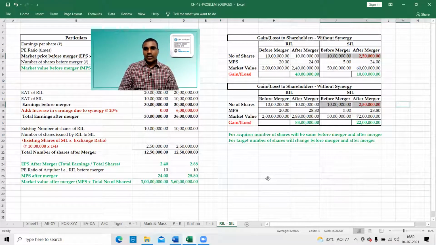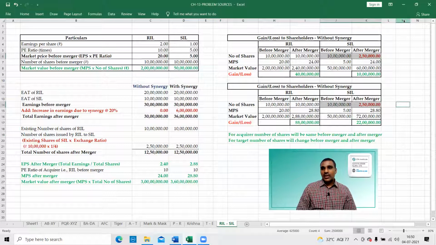Right. So you can pause the recording and copy this answer. The entire answer is given in one single screen. Okay, this is enough. You can pause the recording and copy the answer. So this is the important point.